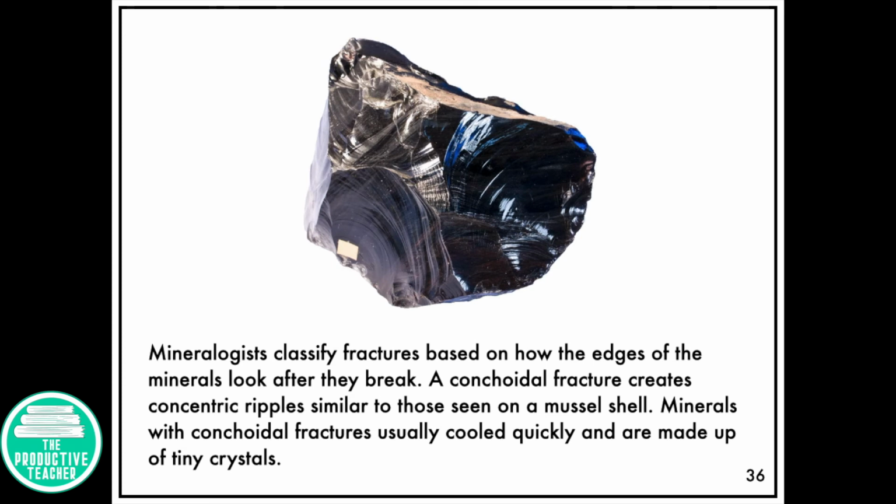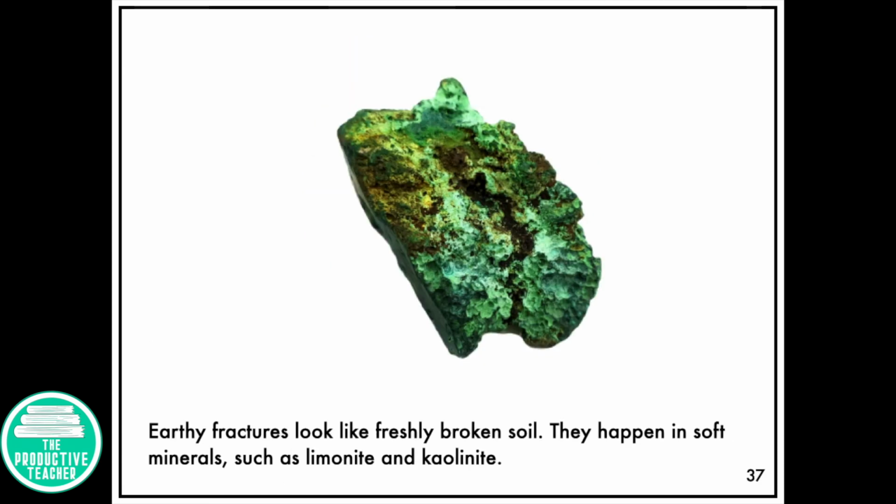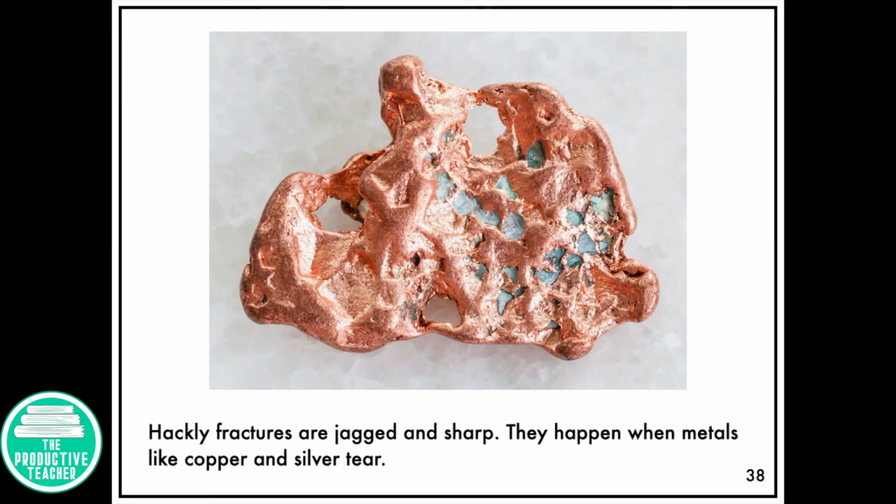Mineralogists classify fractures based on how the edges of the minerals look after they break. A conchoidal fracture creates concentric ripples similar to those seen in a mussel shell. Minerals with conchoidal fractures usually cooled quickly and are made up of tiny crystals. Earthy fractures look like freshly broken soil. They happen in soft minerals such as limonite and kaolinite. Hackly fractures are jagged and sharp. They happen when metals like copper and silver tear.